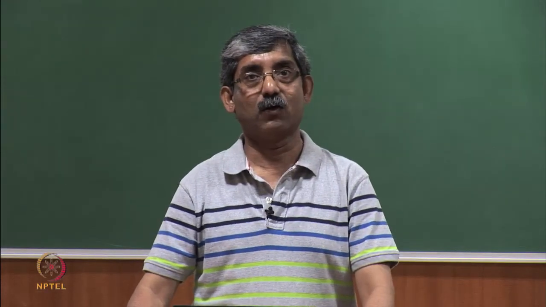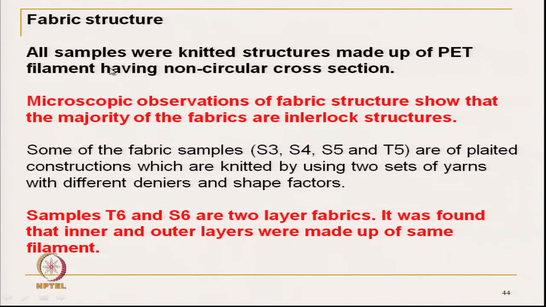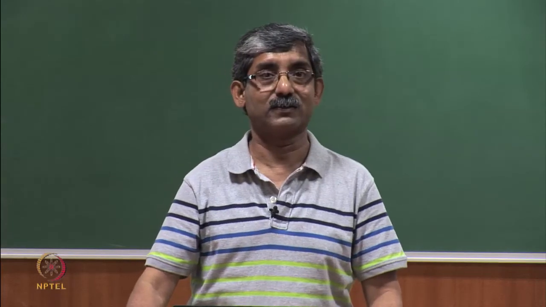So, all the samples we have observed after collecting the fabrics are knitted structures. High active sportswear is mainly of knitted structure, and they are made of polyester. Almost all the filaments used are non-circular in nature. They are not circular; they are a deviation from circularity.